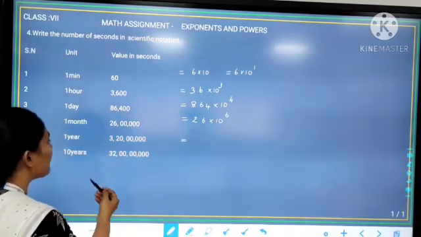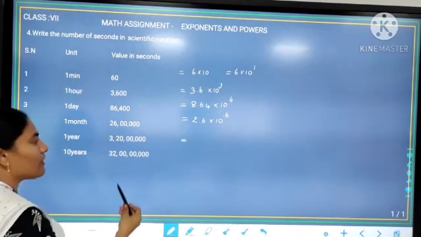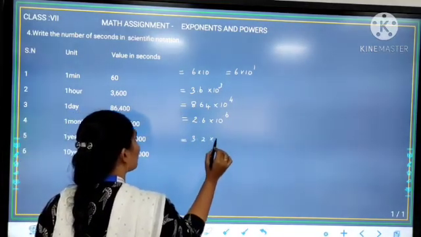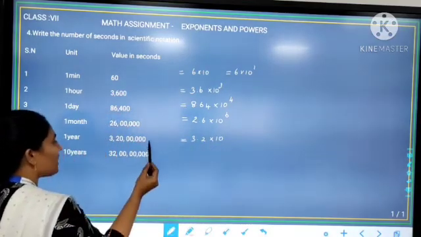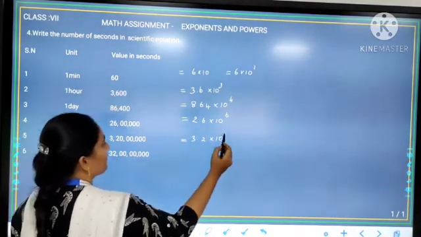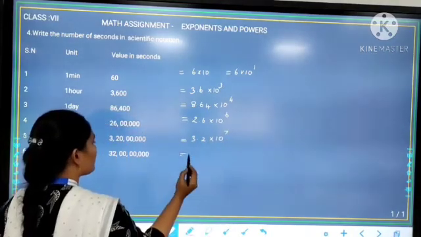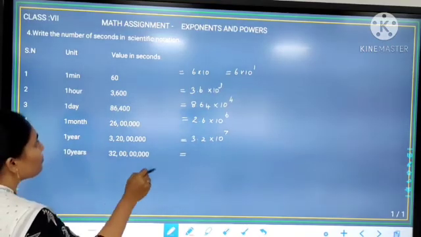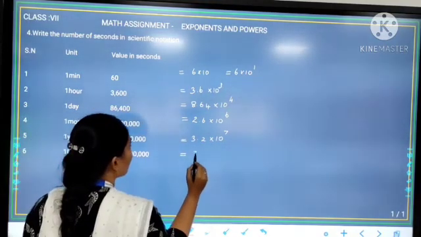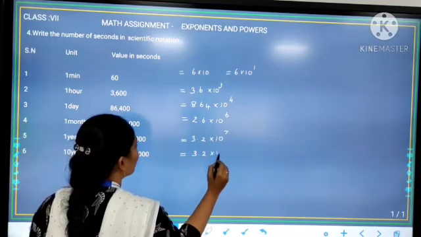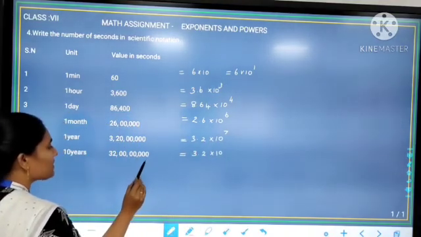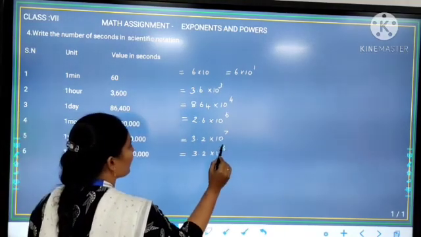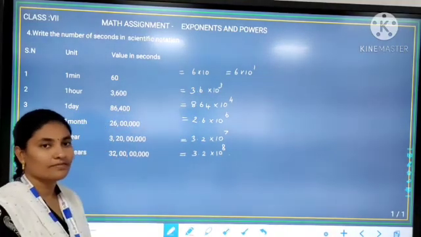See the next one. 1 year is equal to 3 crore 20 lakhs seconds. So it can be written as 3.2 into 10 to the power... How many decimal places have we moved? 7. So 10 to the power 7. See the last one. 10 years can be calculated as 32 crore seconds. So we can write 3.2 into 10 to the power... Check how many decimal places have moved towards the left. 8. So 10 to the power 8. Thank you.